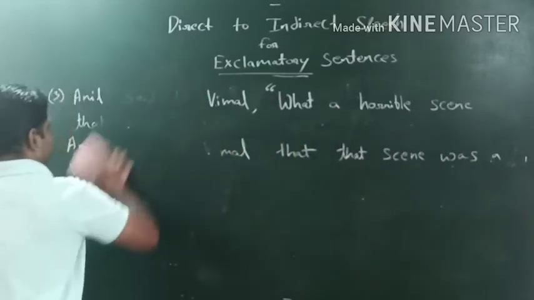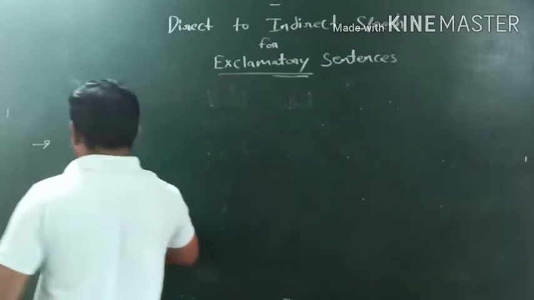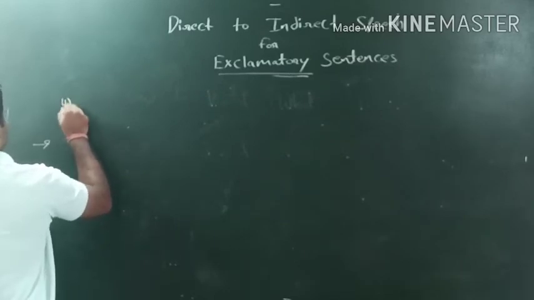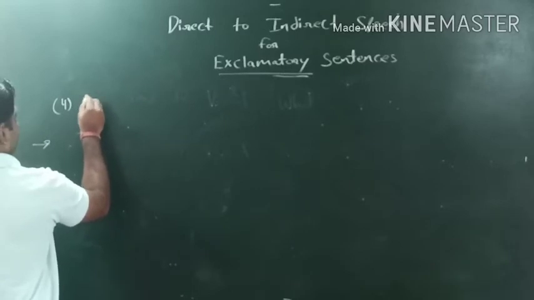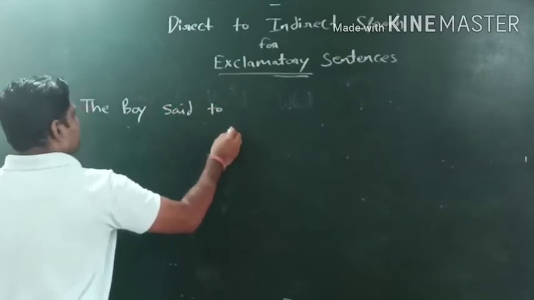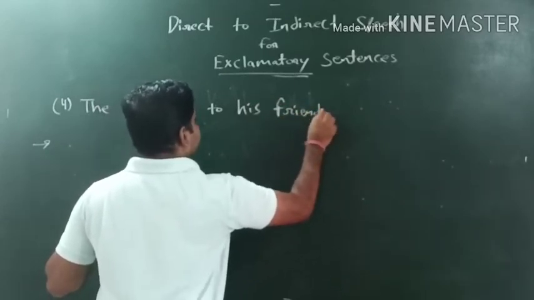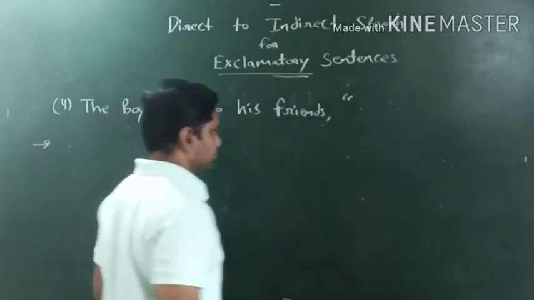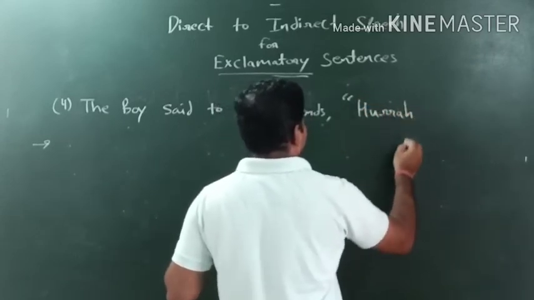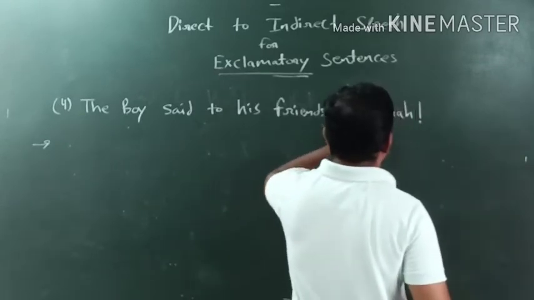Okay, let's check another one. Let's see the second one. Let's take number 4. The boy said to his friends, comma, open double inverted comma, hooray!